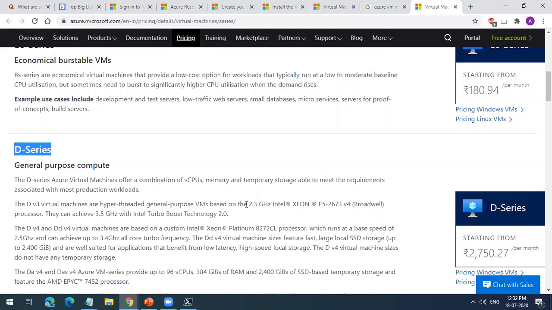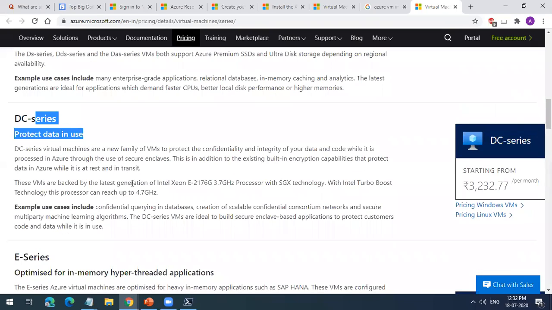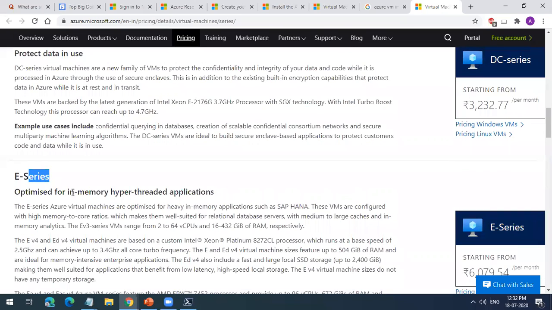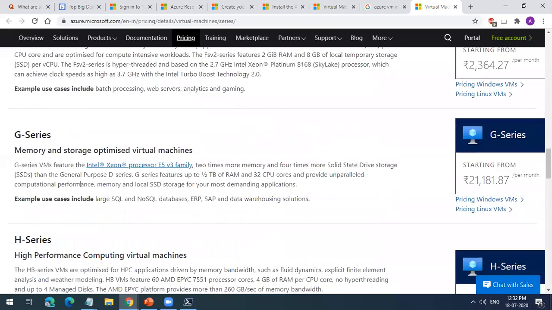You will see all this information about the series and the hardware they are running on. You have this DC series. You have this E series. These are in-memory, hyper-thread applications. So if your applications are more based on RAM, then you can use these. SAP HANA for B1 can be run on this, but not for ECC or for other purposes. You can run only test and development. Production should run on M series only.